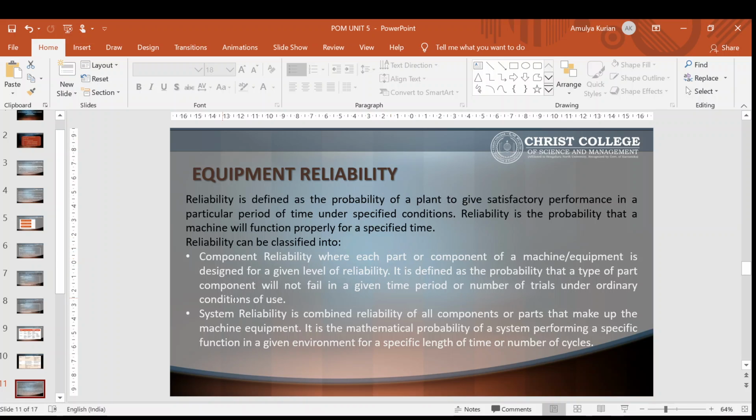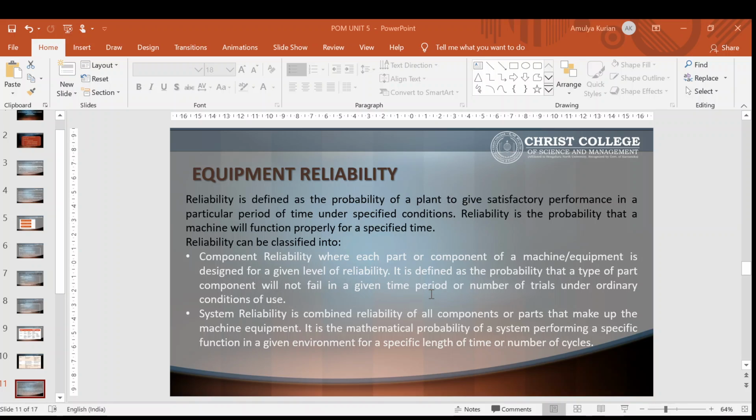So that is reliability. It is divided into two. One is component reliability, the other one is system reliability. Component reliability is where each part or component of a machine or equipment is designed for a given level of reliability. For example, if you take any of the machines, certain valves or IC circuits will have a particular life period, and after that the component needs to be changed. So that is called component reliability.